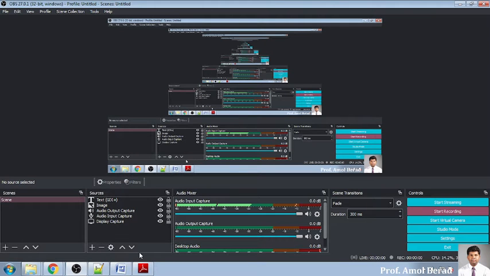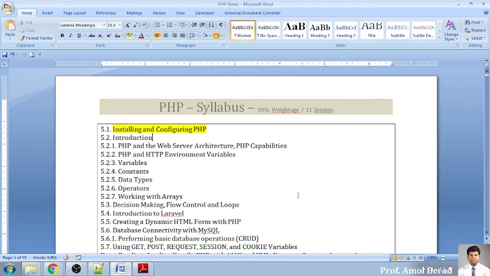Now, today's basic thing is that we are entering into the last chapter, that is chapter number 5, on PHP. Now this chapter, the syllabus we will be discussing, and then after that we'll be entering into the content of this chapter. Now 30% weightage has been prescribed for this chapter.